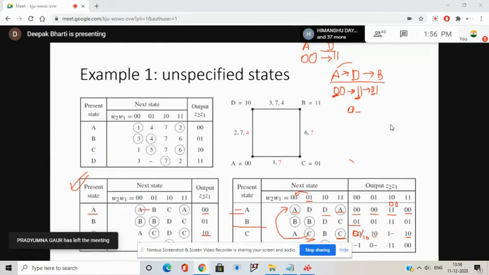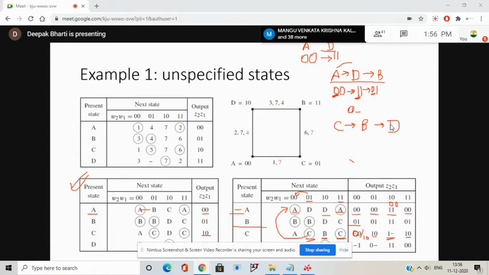Okay, and this 1 dash. How did we write this 1 dash? With the help of this modified transition diagram, we know that the transition from C to D is occurring via B. Because if initially it was stable in state C for input 1 1, and now the input changes to 1 0, where will it go?